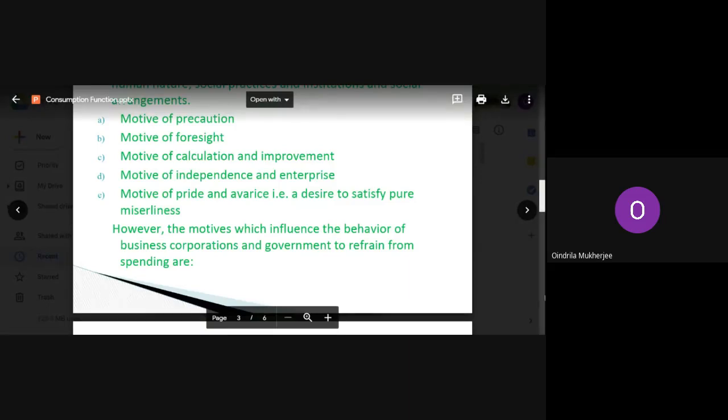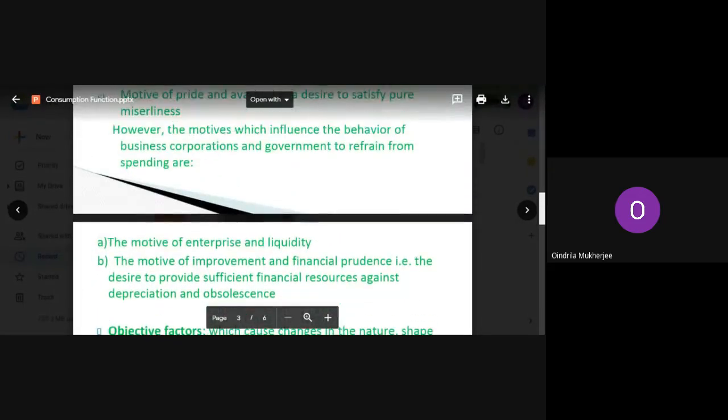Now, next is about the motive of enterprise and liquidity. These motives influence the behavior of business firms. Whatever business corporations, business organizations, or business firms there are, they also come under the jurisdiction of some motives. Basically, they come under the jurisdiction of the motive of enterprise and liquidity.